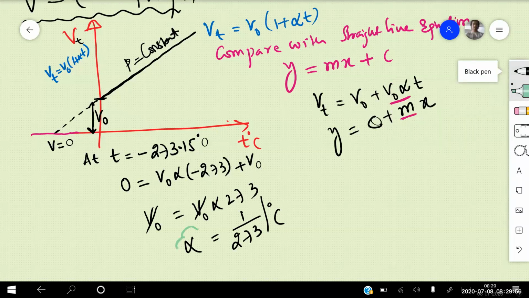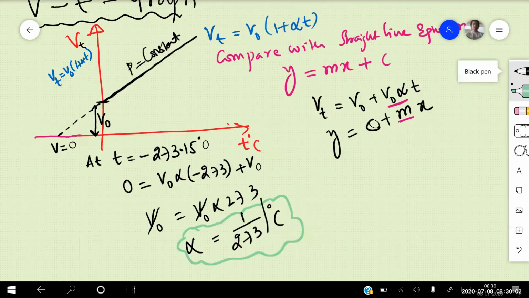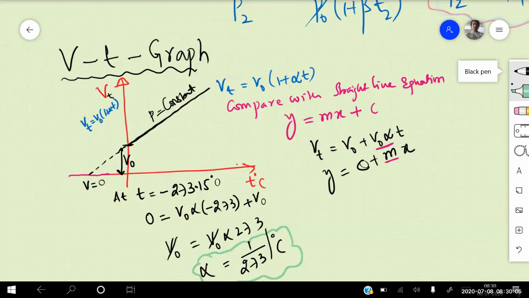So what alpha value did we get? 1 by 273. See the graph once again, I'll explain. I'm drawing the graph between volume versus temperature. The standard equation I got is Vt is equal to V naught into 1 plus alpha into T. Comparing with the straight line equation y is equal to mx plus c from your 10th class mathematics, on the y-axis we have the volume at T degrees centigrade.